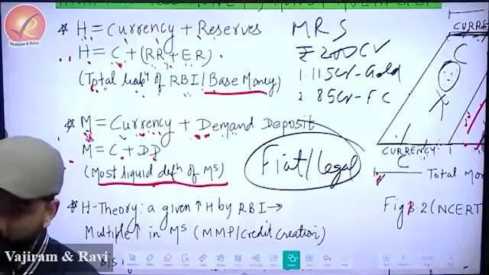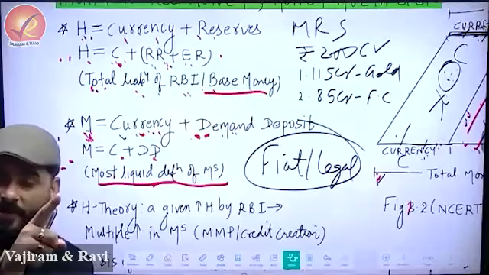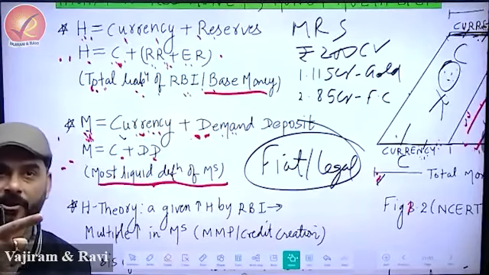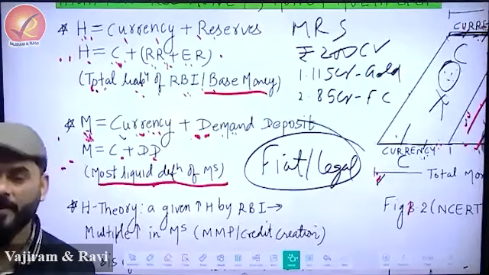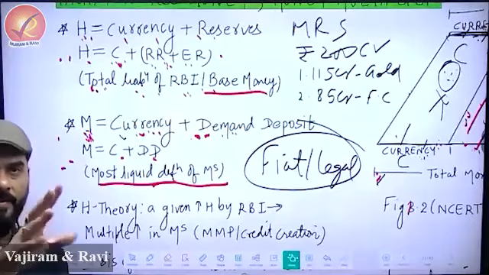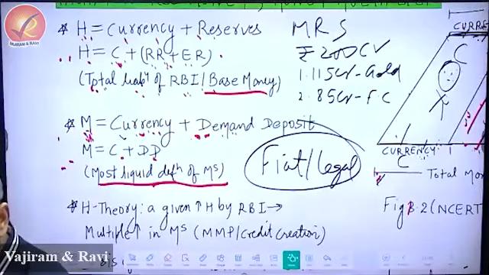See the difference? So we are saying that you have excess reserves which you can use for credit creation, but NCERT has said that it will always happen. That's the difference. So in UPSC, we'll try to be a little more pragmatic. So that part is done.